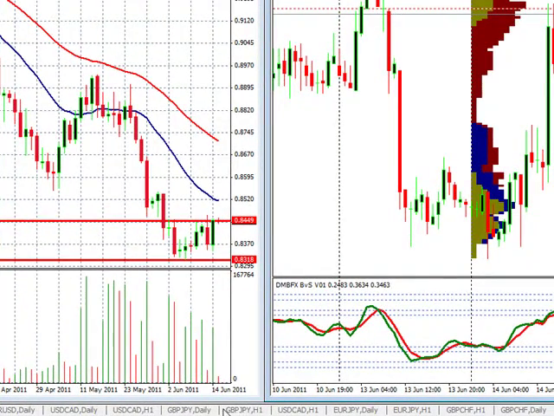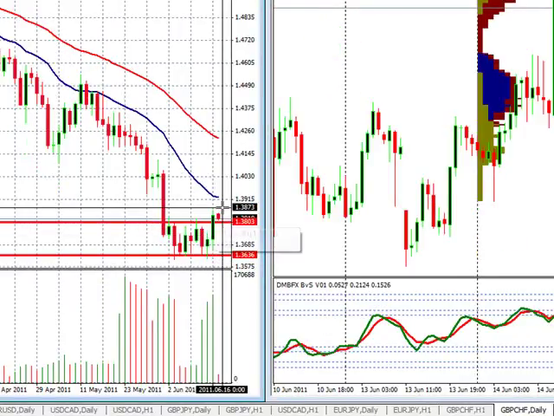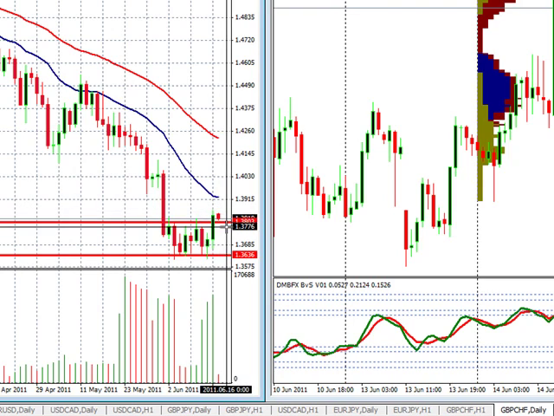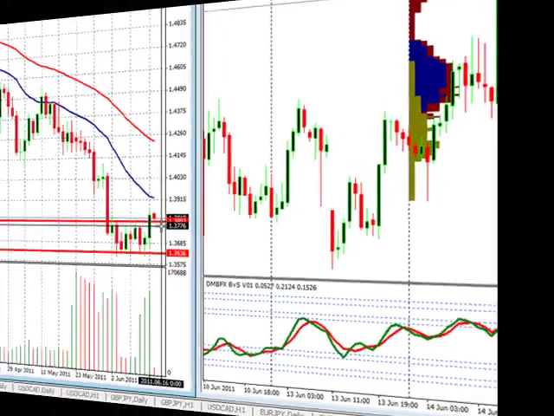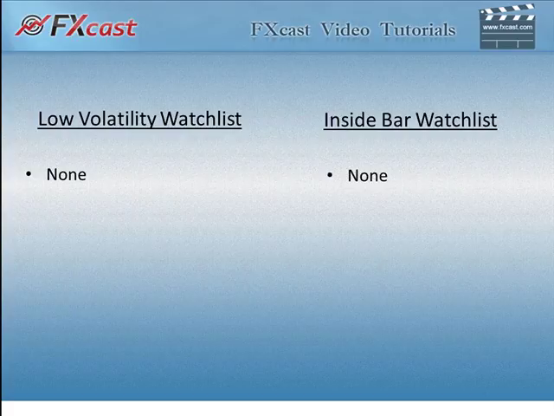And just for a point of reference, we were watching this one, the pound franc, and you can see what happened here. We did finally break higher. And I think we will run up to the 20 moving average. Currently, we do not have anything coming up on our low volatility watch list, nor do we have anything on our inside buy watch list.